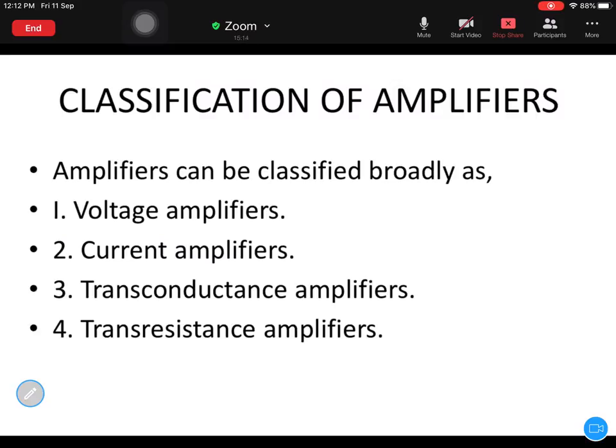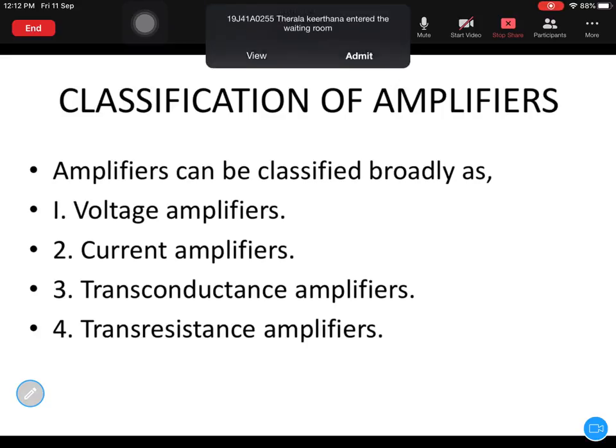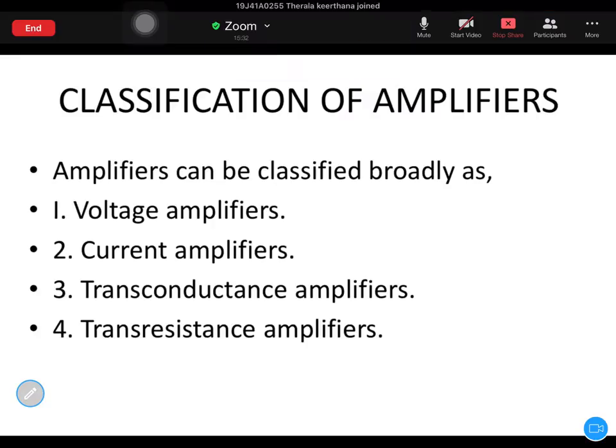But if you want both voltage gain and current gain, you have to go for an amplifier called CE amplifier, common emitter amplifier. So whenever voltage and current are both gaining, V into I is equal to what? Power. Power is also gained. Okay, so you can say that CE amplifier acts like a power amplifier, power gain amplifier. Simply you can call it a power amplifier.